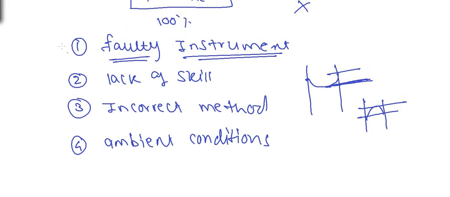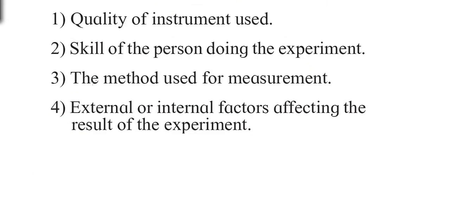Now, in order to have a more accurate reading, what we have to do is, first, select a correct and accurate instrument. Second, the experimenter should be trained. He should have a proper skill to take the measurement. Number 3, a proper method should be used to take the readings. And number 4, ambient conditions must be adjusted according to the need of the experiment.